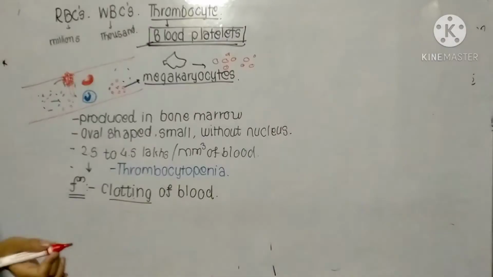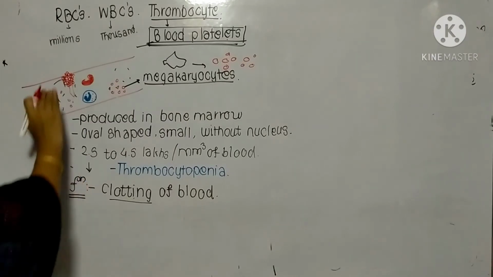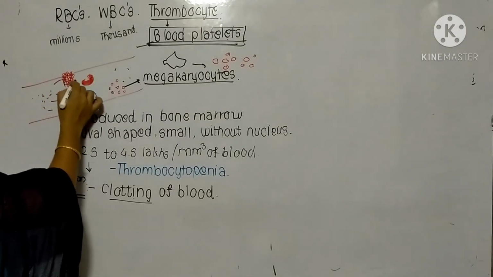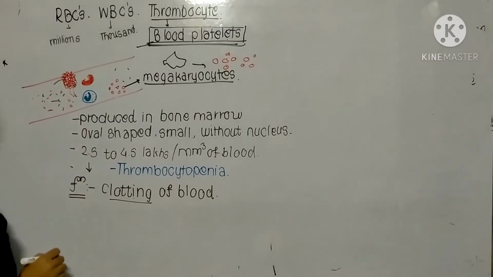They release some enzymes, which I will explain afterward in the coagulation topic. There are clotting factors. So the blood platelet, while flowing in the blood, comes and binds here and forms a plug.